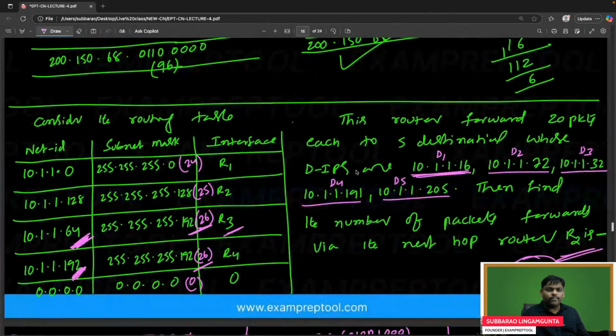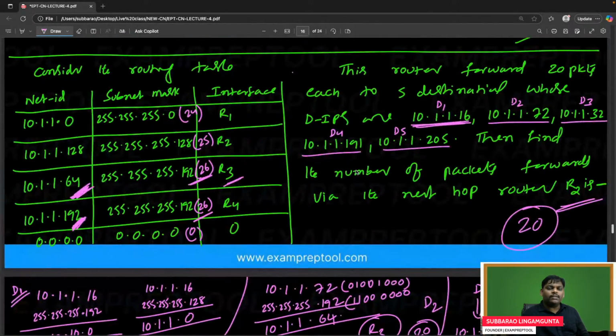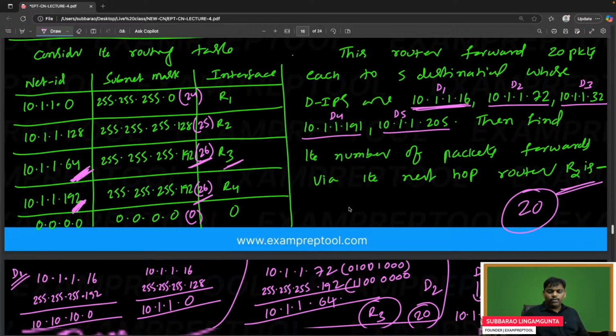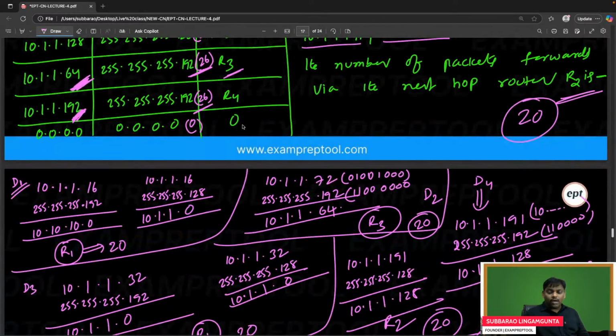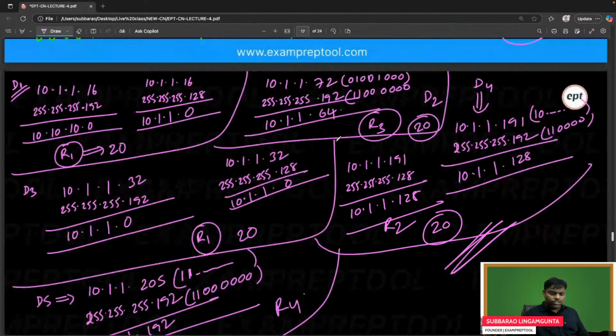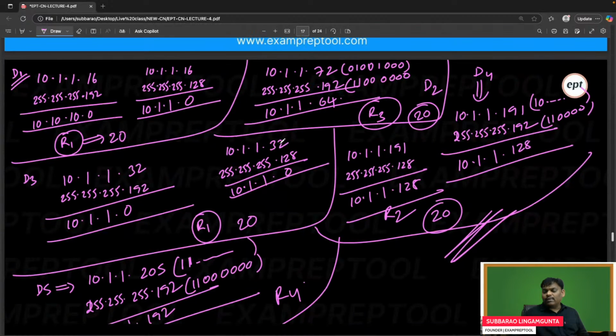One routing table is given, and it says this router forwards 20 packets each to the following 5 destinations: for destination D1, 20 packets, destination D2, 20 packets, and so on, up to destination D5, 20 packets. Out of them, how many packets go via R2? You have to do the AND operation with all. If there is any smart way, please use it. Whatever idea you got at that point of time, you can check.